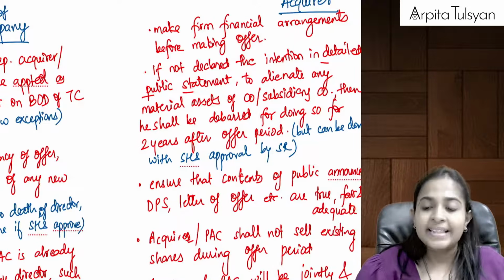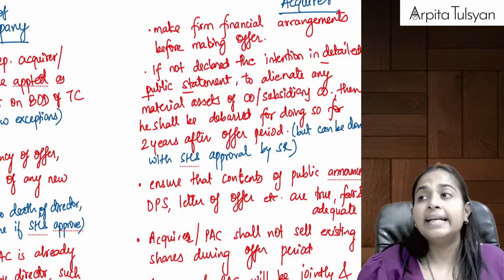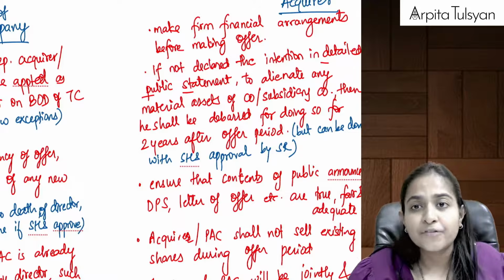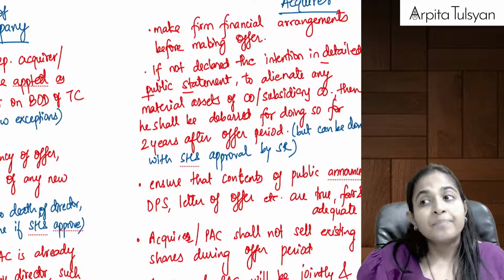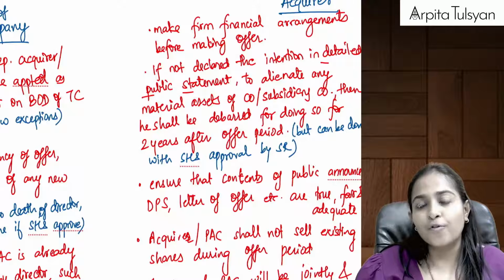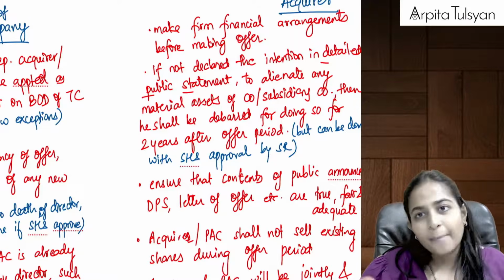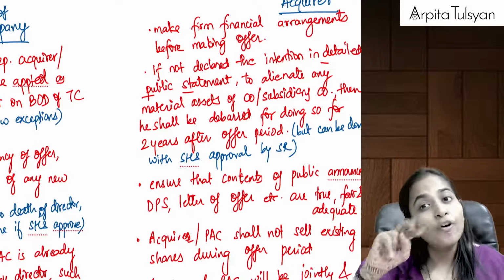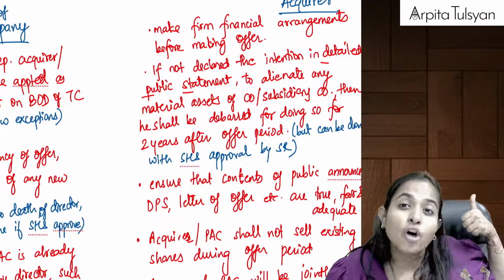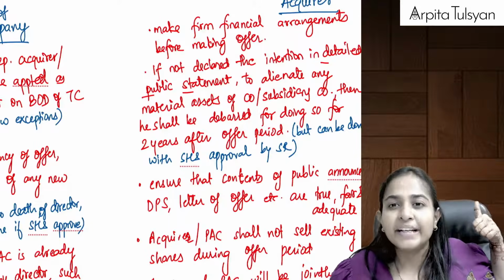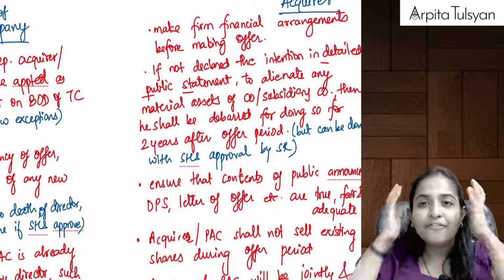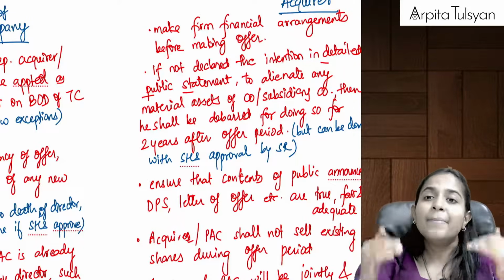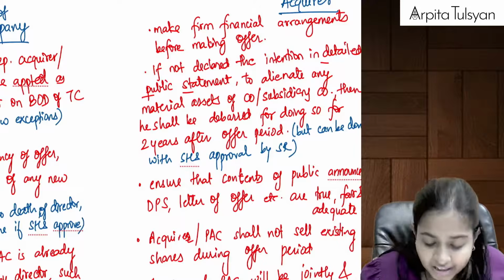So if that one point is missing, that they did not write about selling the material assets of the company, then after the offer is over, they cannot sell. Suppose they come into the ownership of the company, now they cannot sell the assets of the company for a period of 2 years. Why? Because they forgot to mention in the detailed public statement. So if your intention is to sell some material assets of the company in ordinary course of business, please make sure that you are mentioning that in the DPS.